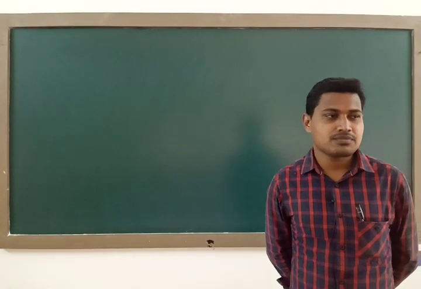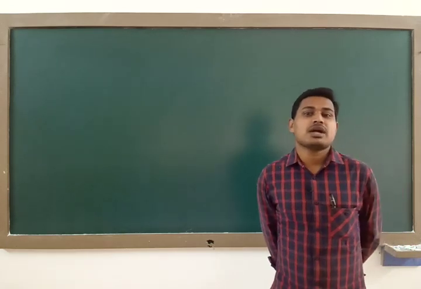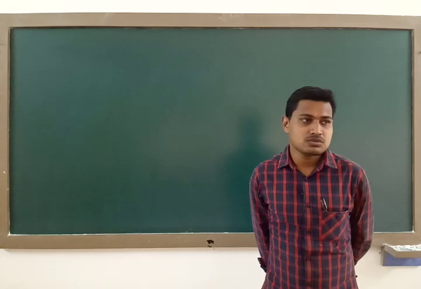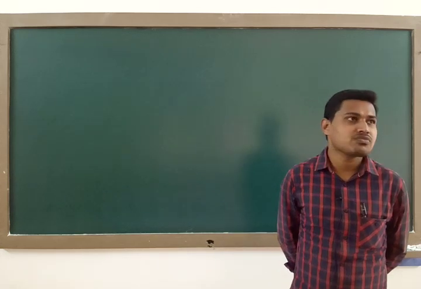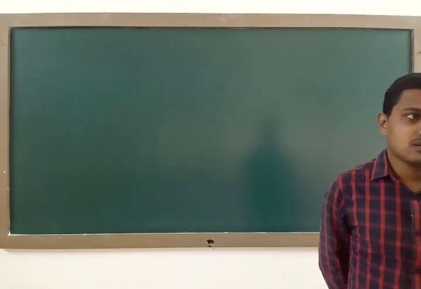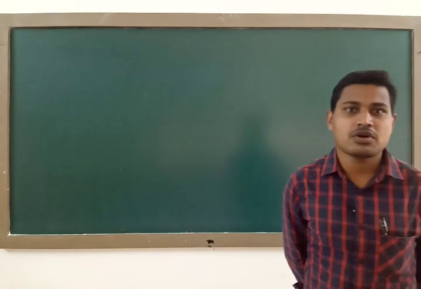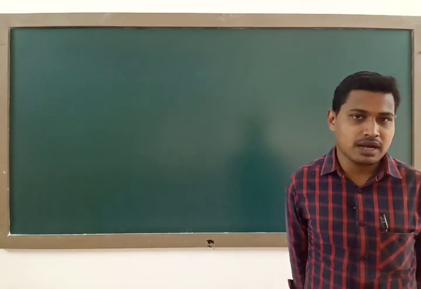Before that I discussed the alpha particle trajectory, and there I gave you information regarding impact parameter and all. So, with respect to the previous class, now we shall go to the next concept of this chapter.